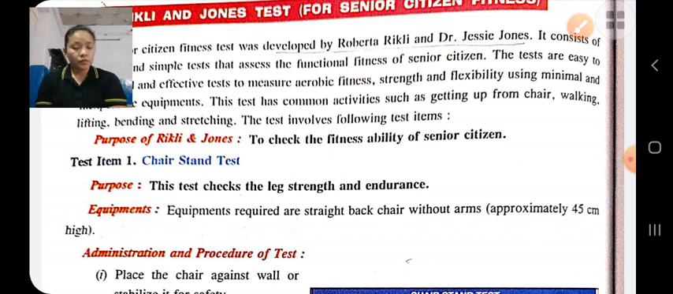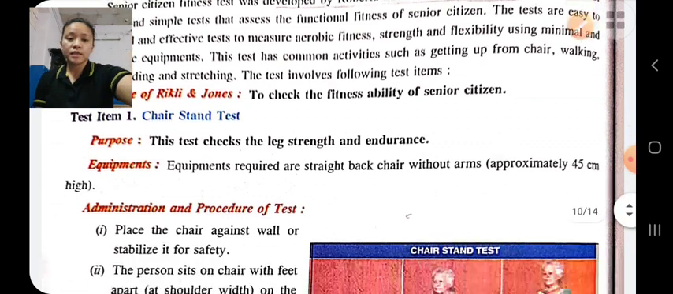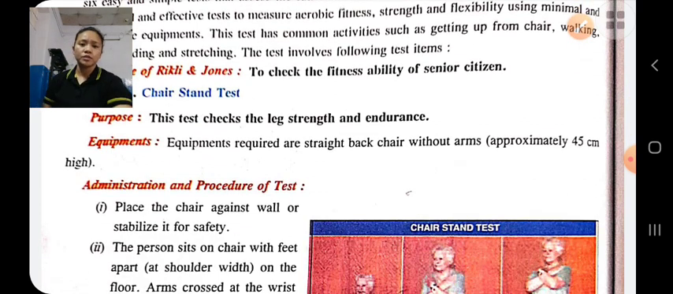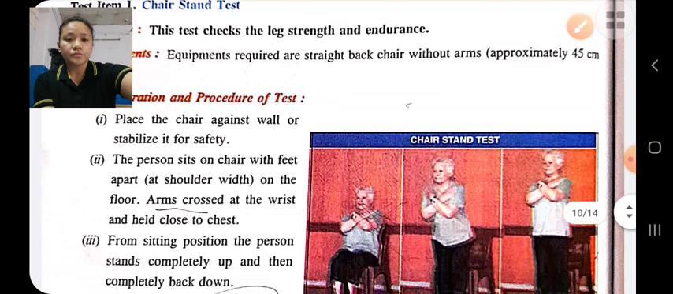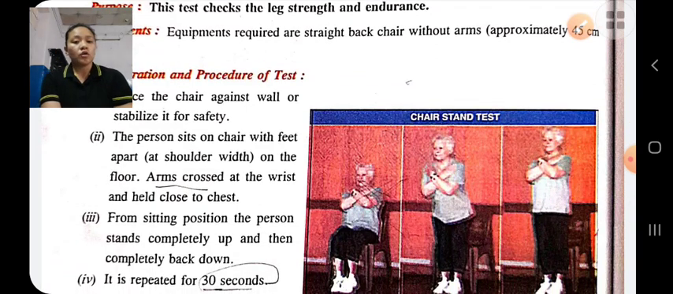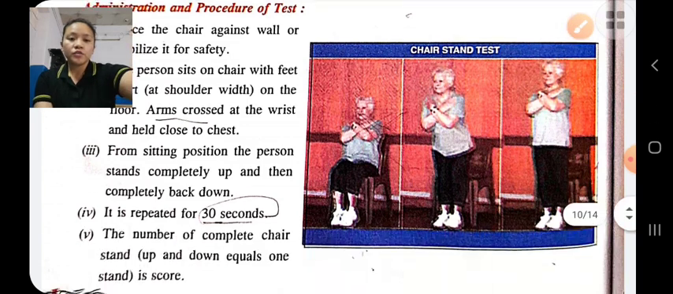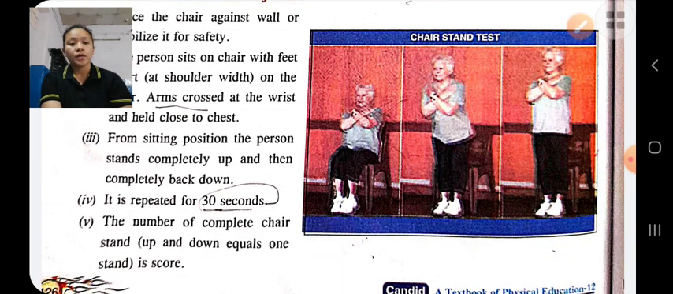And the procedure for this test is: the chair is placed against the wall for stabilization, and then the person has to sit on the chair, and then on the command of go he has to stand up and then sit down on the chair. It will continue for 30 seconds and the number of complete chair stand ups and sit downs is counted. For evaluation, the total number of stand ups and sit downs is evaluated.